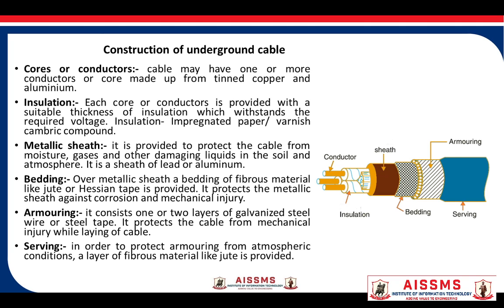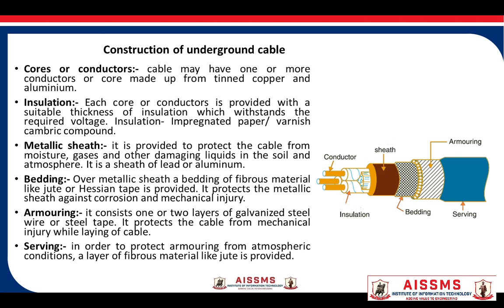Next layer is beading. A layer of beading is applied over metallic sheet. It consists of fibrous material like jute or tape. It protects metallic sheet against corrosion and from mechanical injury due to armoring. Next is armoring. Over the beading, armoring is provided.